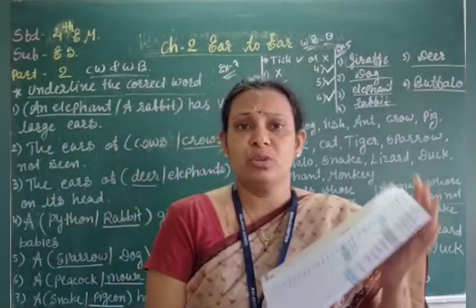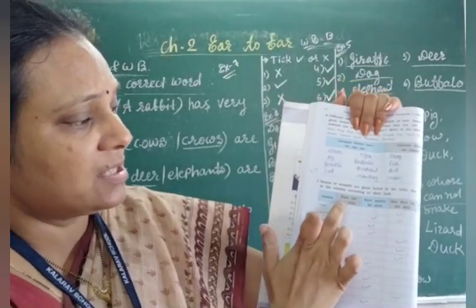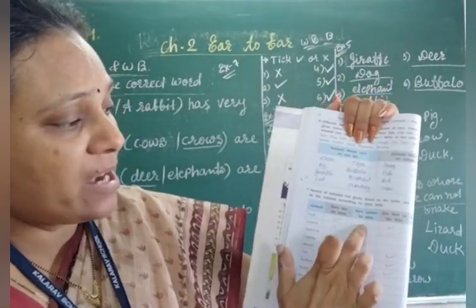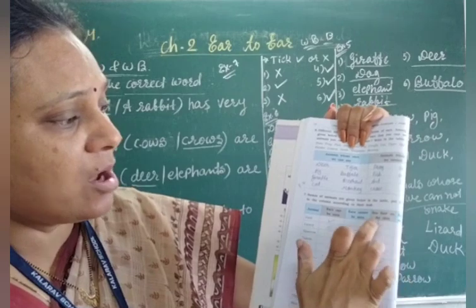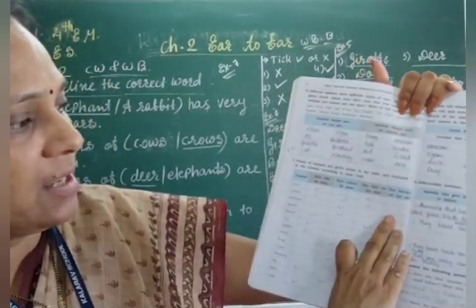I show you how to tick mark. Now look here. Animals' ears can be seen, ears cannot be seen, hair on the skin and feather on the skin, right? Look here, right?